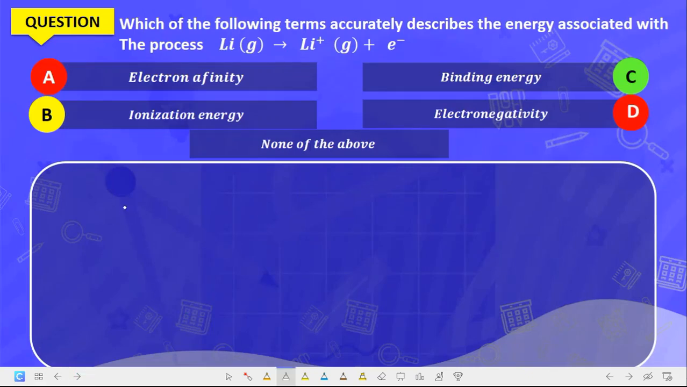Which of the following terms accurately describes the energy associated with the process? The energy associated with the process. Now the correct answer is the ionization energy. The energy that is required for an atom to become what? Positively charged, or to remove an electron from a neutral atom in order for it to become a positively charged ion, is the ionization energy. So that's the answer to that question.